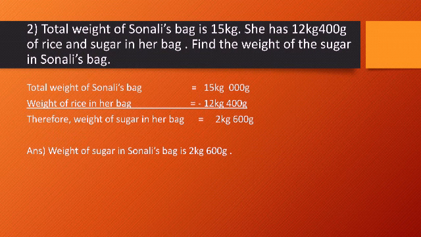How much rice does she have in her bag? 12 kg 400 grams. So write 12 kg 400 gram. Therefore, weight of sugar in her bag. To find the weight of sugar, you have to subtract. So when you subtract, how much do you get? 2 kg 600 grams. So that is the weight of sugar in Sonali's bag. So write it down. Weight of sugar in Sonali's bag is 2 kg 600 gram.